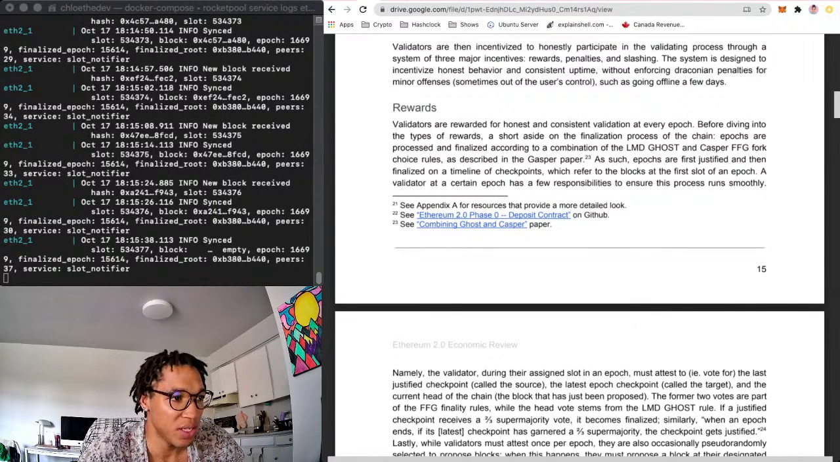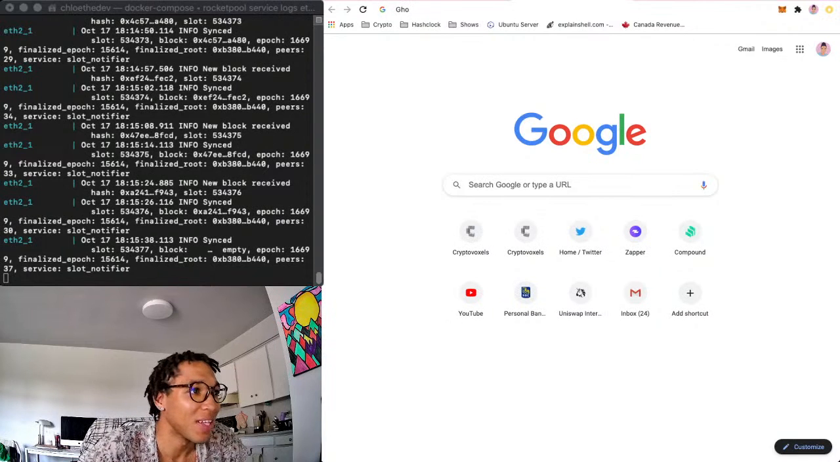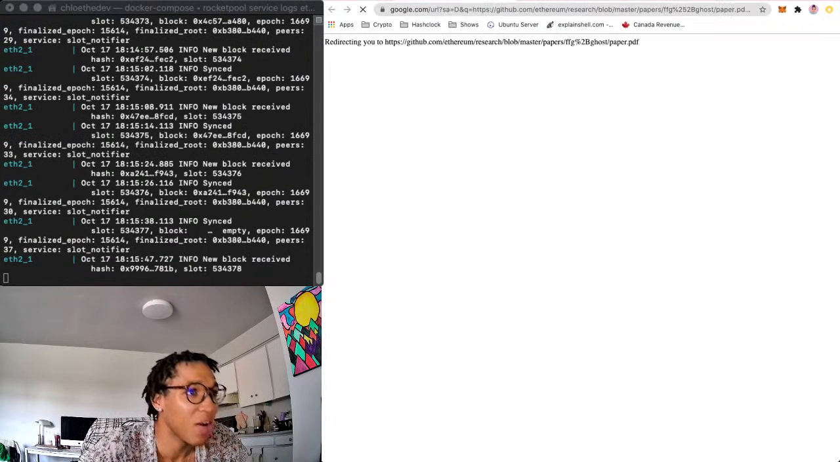So you can see combining Ghost and Casper. Ooh, that's a paper. That might be the next paper I read. Ugh. Okay, let me just click it. Okay, it opens in a new page.